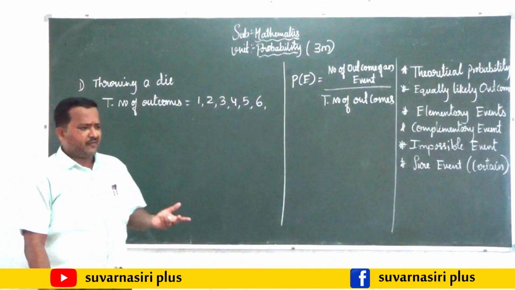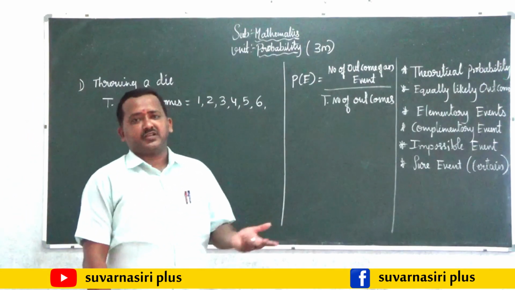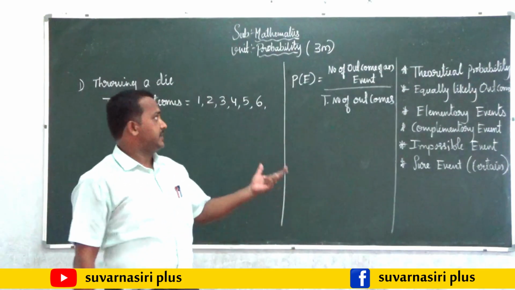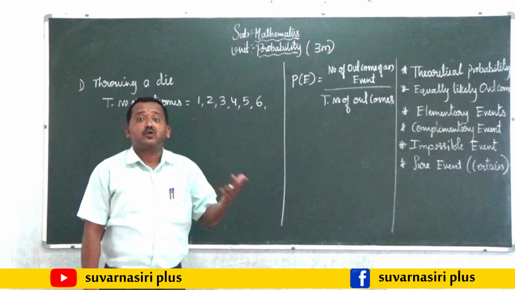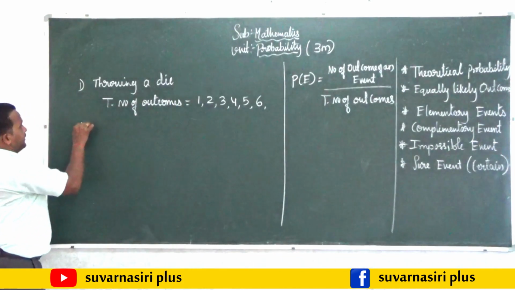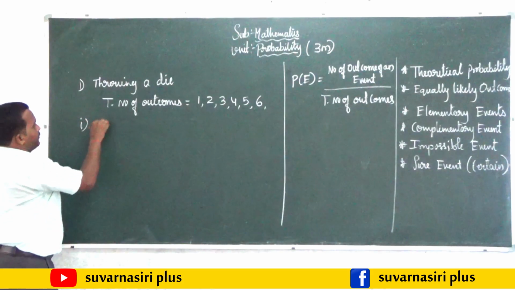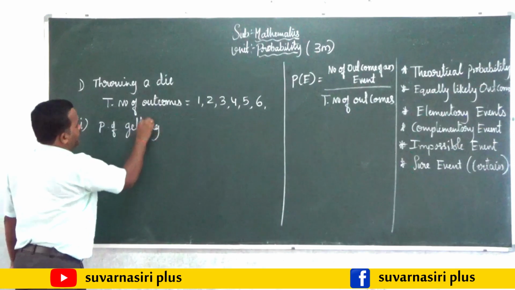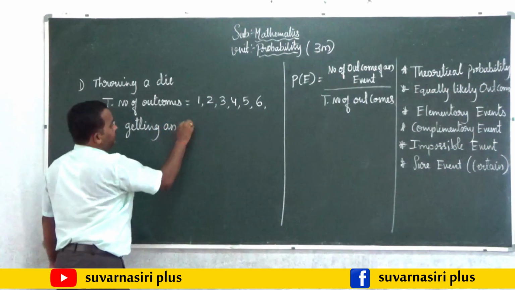Then event. Event means take it like a question. Some question I can ask over this game. So consider it as a game, and I can ask some small questions. For example, the first event I am going to take is the probability of getting an even number.